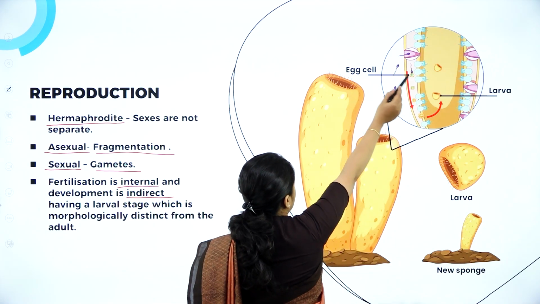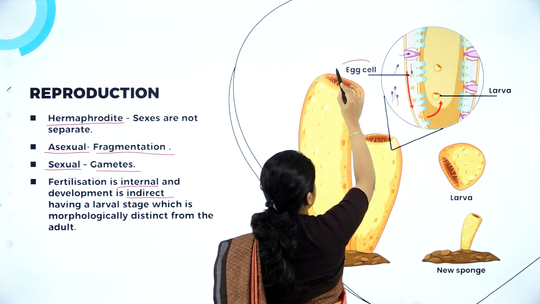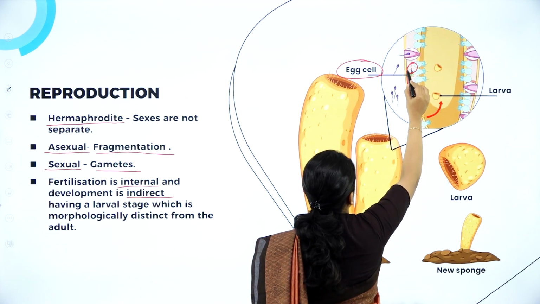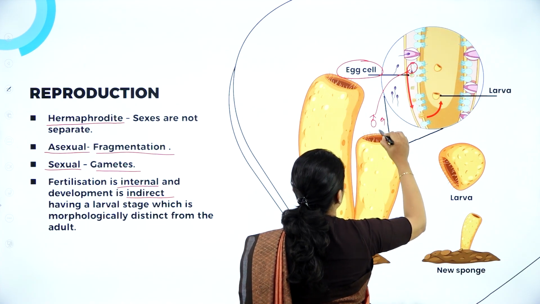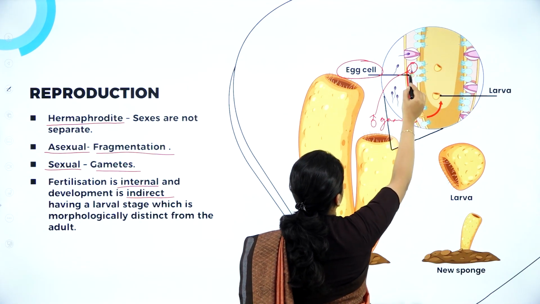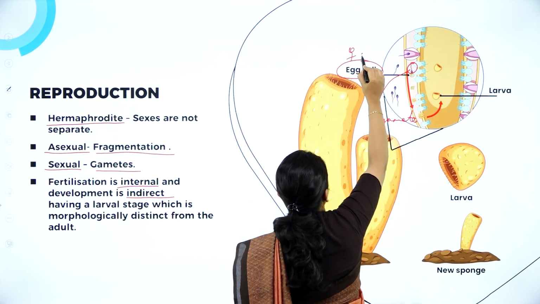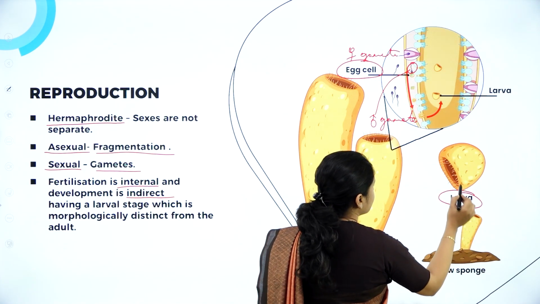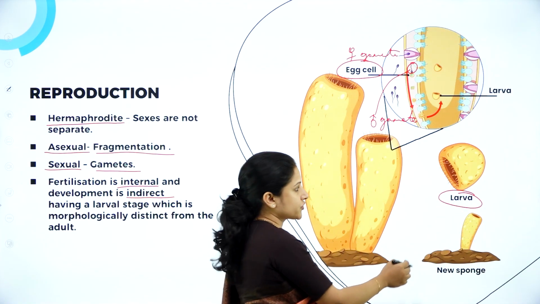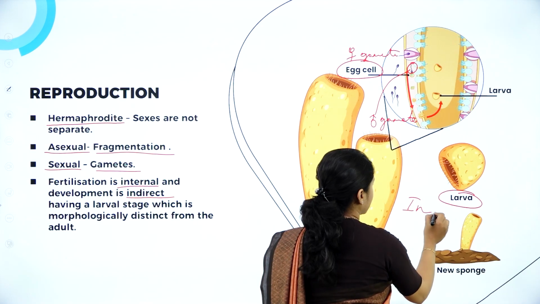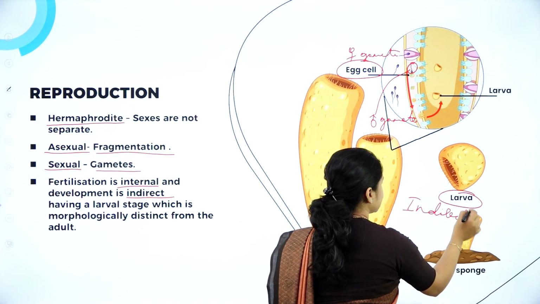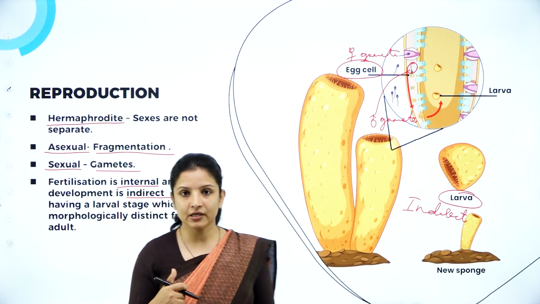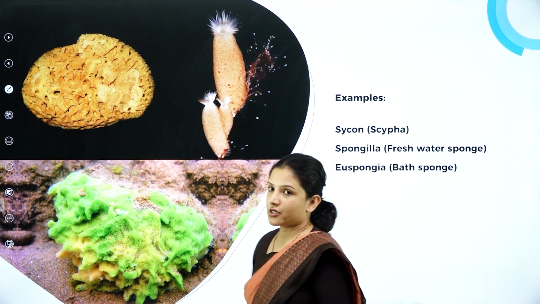Can you see here? Inside the body of the sponge, fertilization will take place wherein the egg cell will be there. This one, that is the male gamete, fuses with the egg, that is the female gamete. So egg cell is the female gamete, and it forms a larva. This larva then develops into a new sponge. So, therefore, the development is indirect here, because in between there is a separate stage called the larva stage, wherein later on it develops into adult. So, this is about the reproduction.